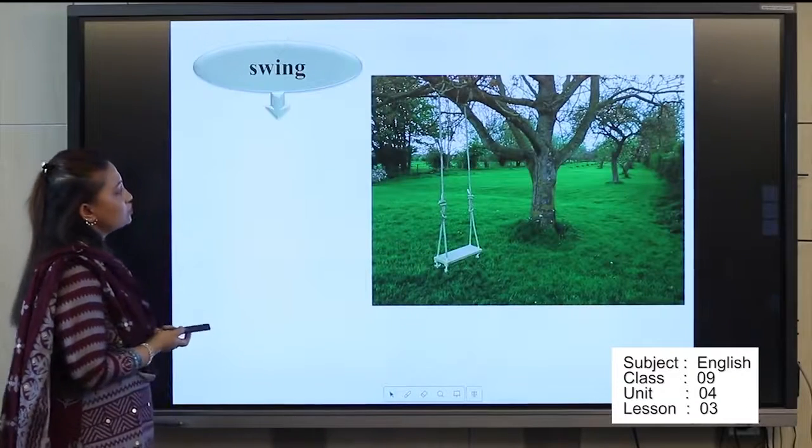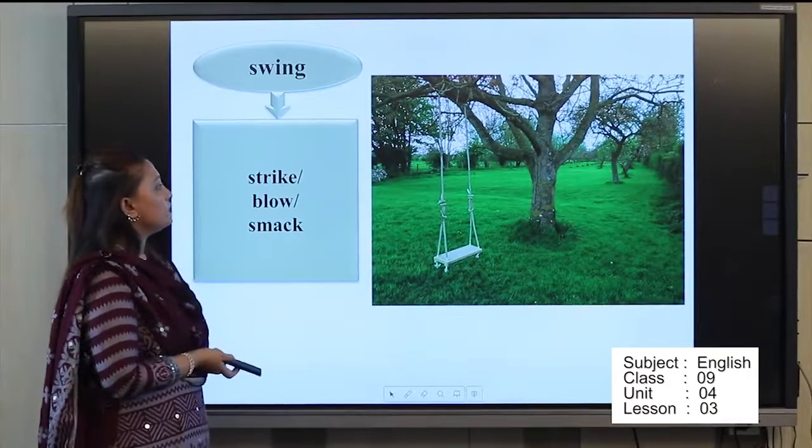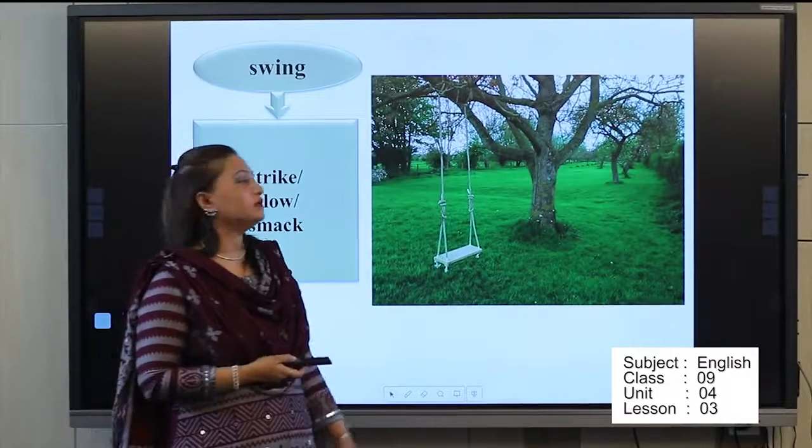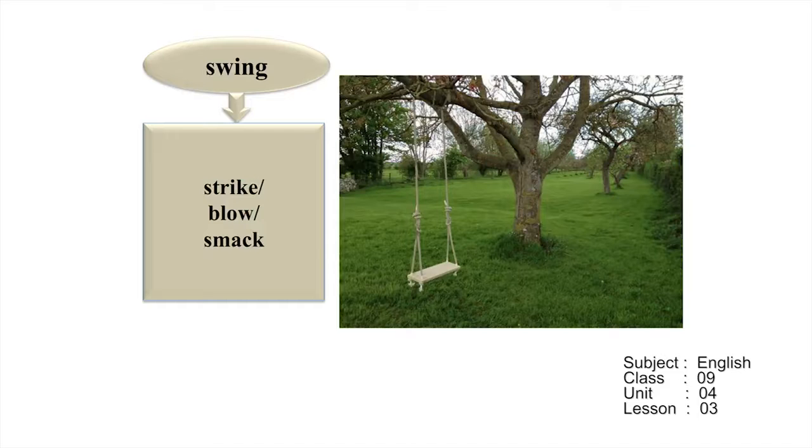And the last one, swing. Streak, blow, smack. In Bangla, what do we call this? দোলনা. What do we call this in English? Swing. Okay. That is hanging from the tree.